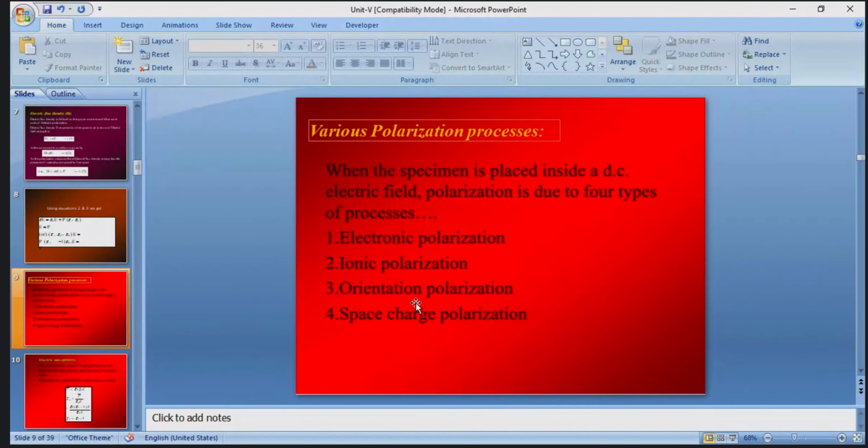So next class we will briefly discuss the electronic polarization, all these 4 types of polarizations, and how to derive the equations in each polarization process. You should write down that 4 types of polarizations are there: one is the electronic polarization, second one is the ionic polarization, third one is the orientation polarization, and fourth one is the space charge polarization. So just note down these various polarization processes.